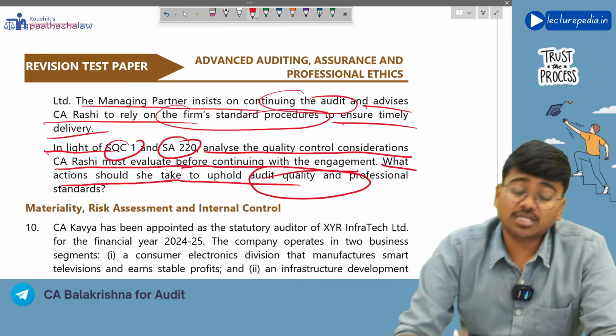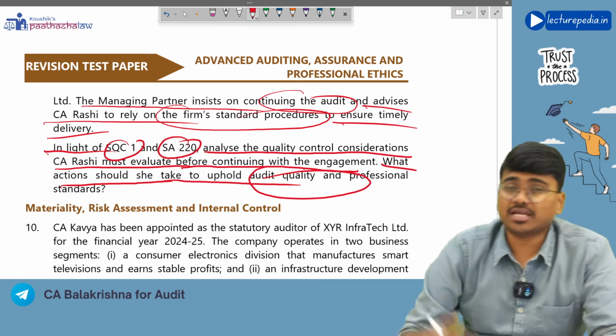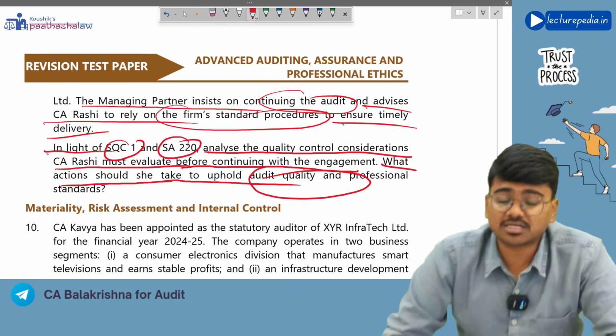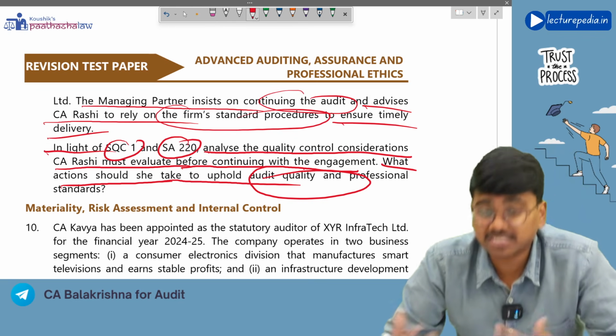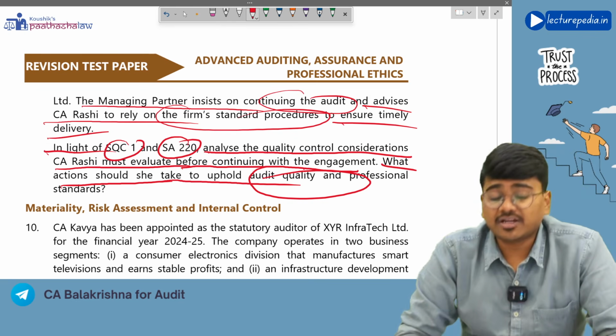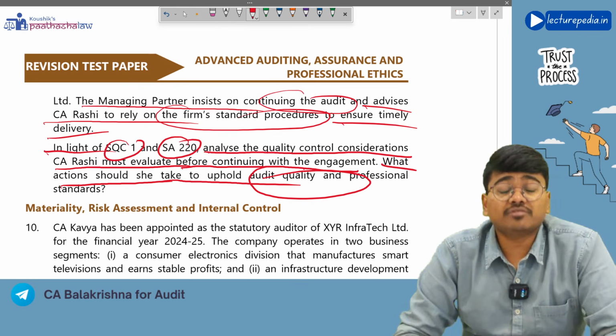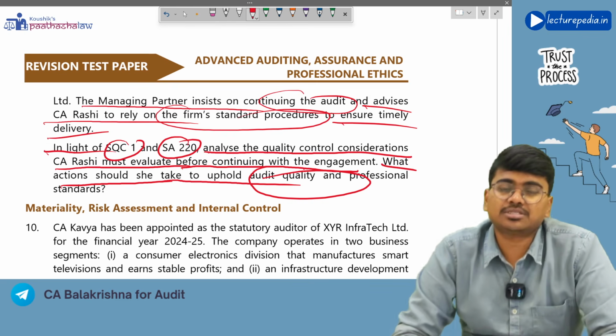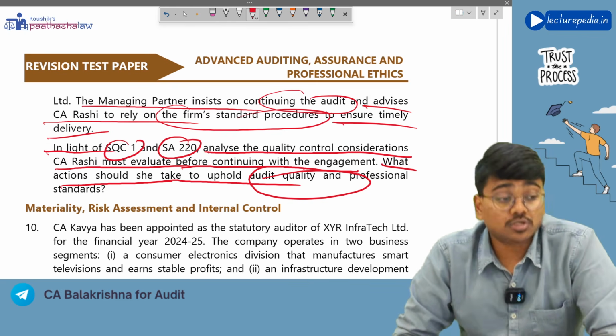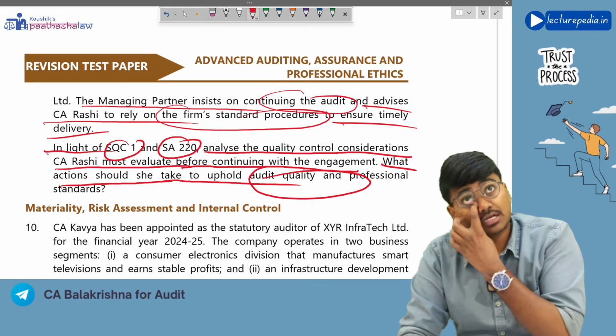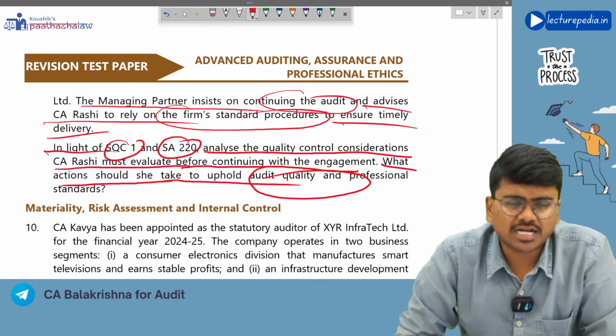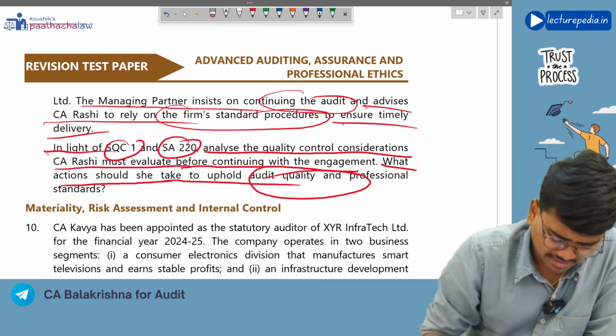For that you need to further check whether your engagement team has proper personnel, any expertise required, and sufficient knowledge, right? Finally, you should also see whether you will be able to comply with the ethical requirements if you accept this work. So in this question it is asking about client acceptance and continuance procedures, right?